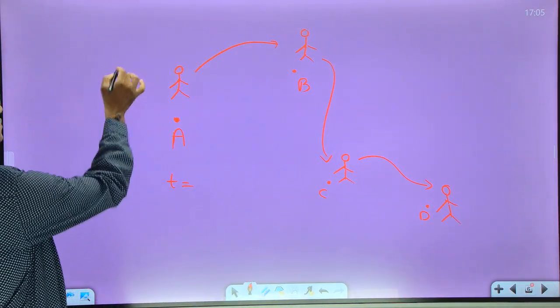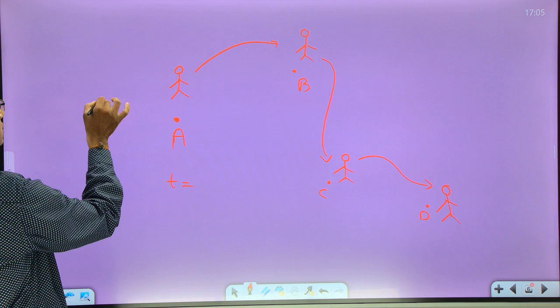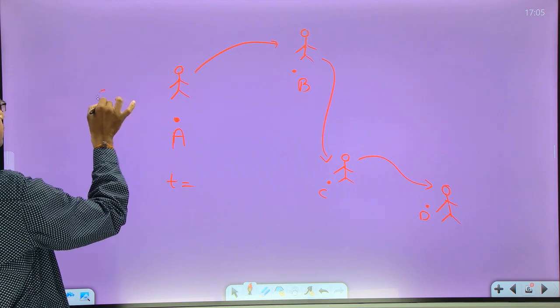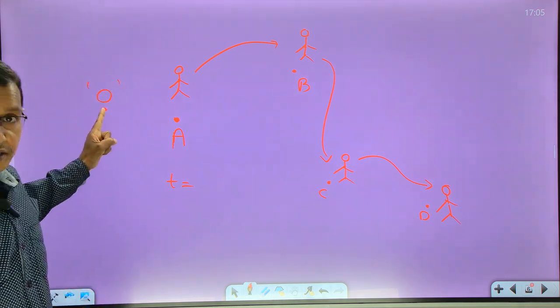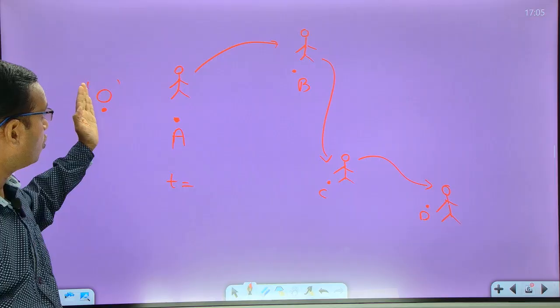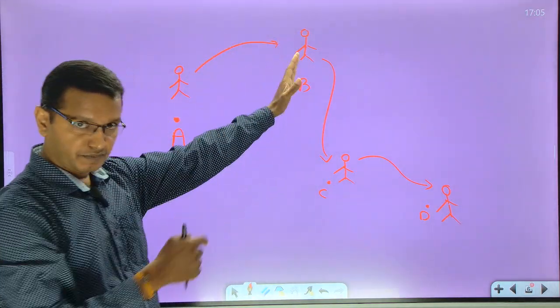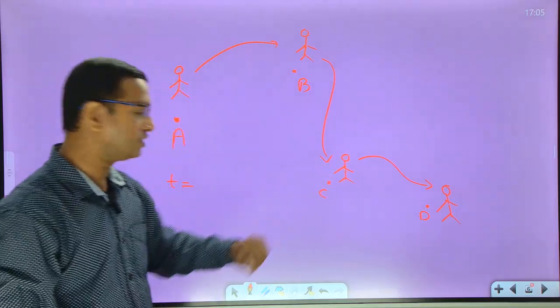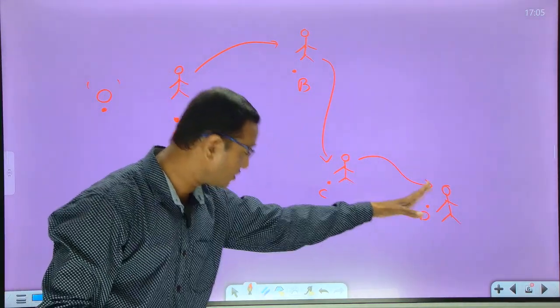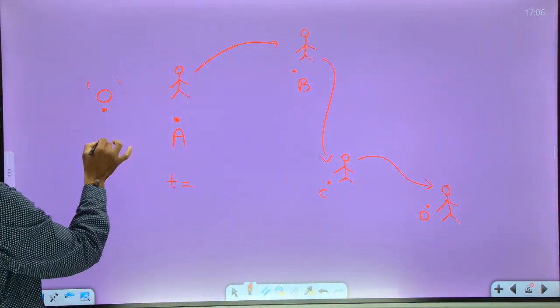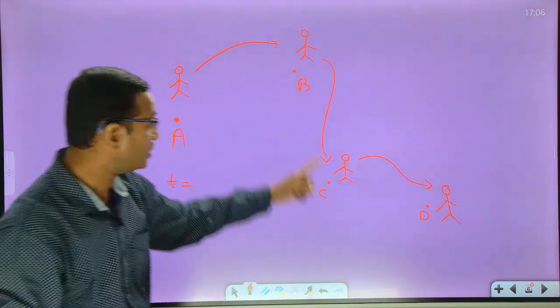So what does the reference mean? For example, I'll call this point O. There is a point O. With respect to O, the person is at position A. With respect to O, the person is at position B. With respect to O, the person is at position C. With respect to O, the person is at position D. So this is whatever position I'm measuring.